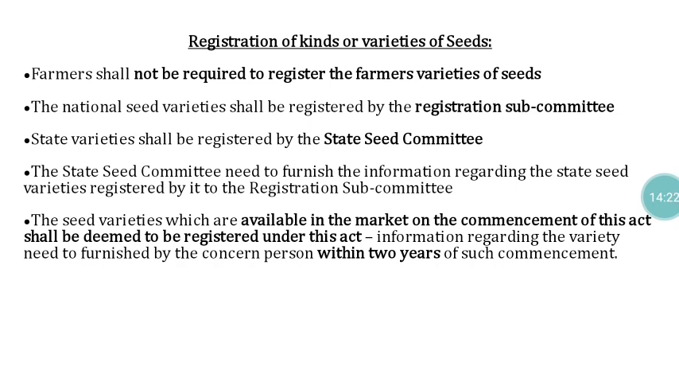And the national seed variety shall be registered with the registration subcommittee, and the state variety should be registered with the state seed committee. And the state seed committee needs to furnish the information, whatever kind or variety is registered with them, to the subcommittee, mainly to have a national level catalog. So that is very, very important.